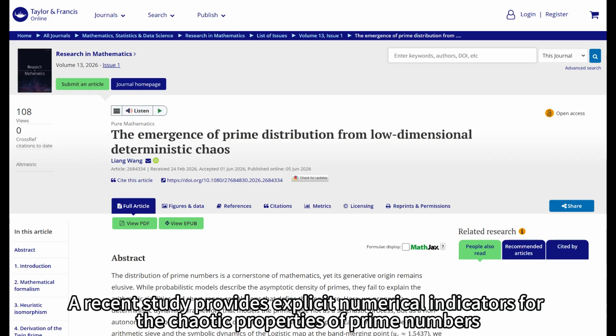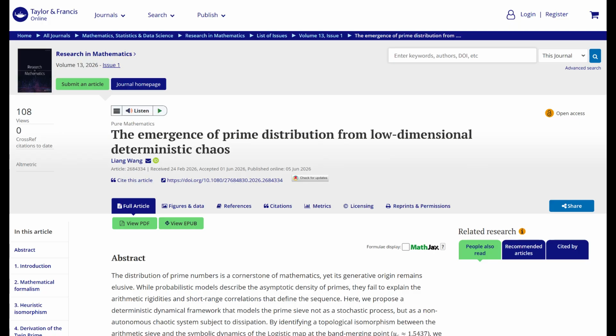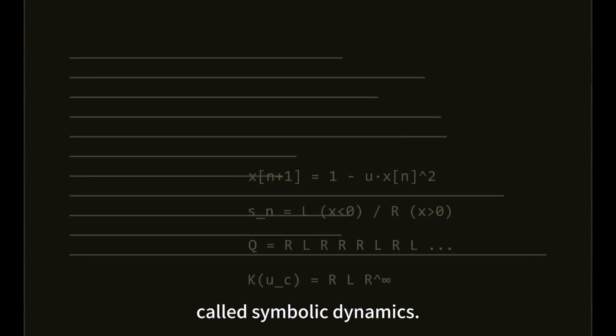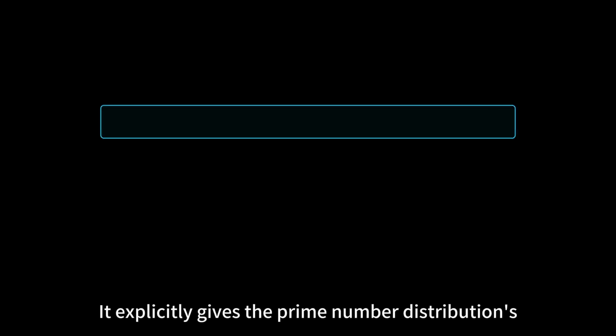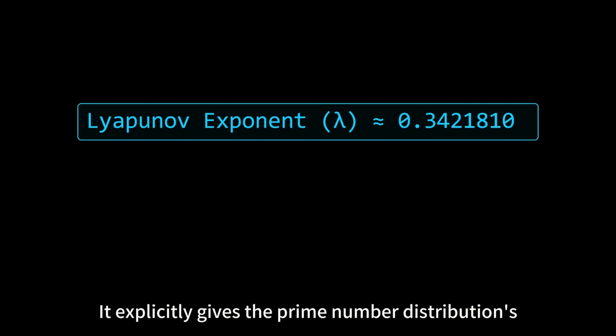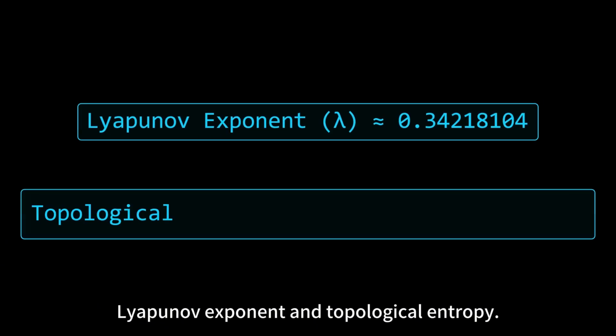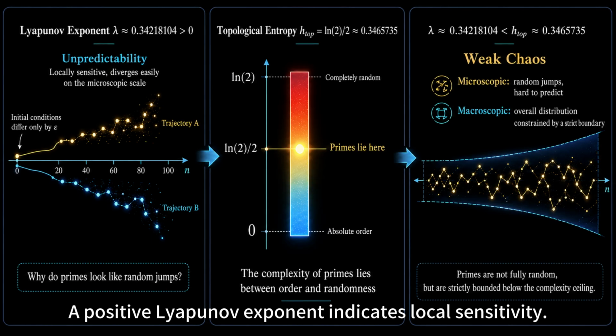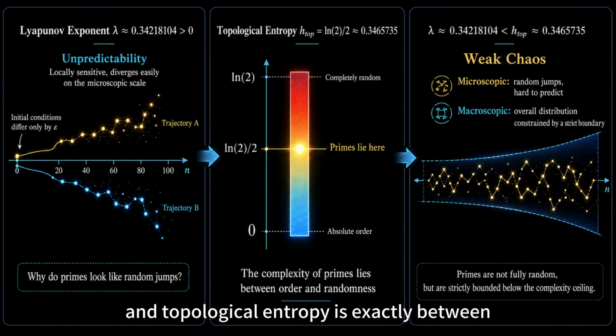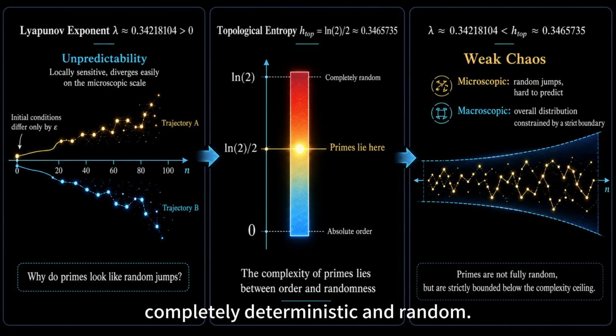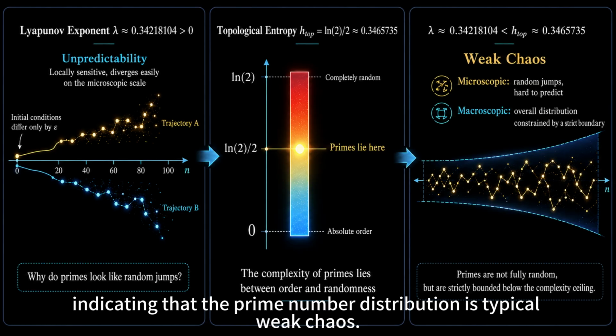A recent study provides explicit numerical indicators for the chaotic properties of prime numbers. This study uses a method called symbolic dynamics. It explicitly gives the prime number distribution's Lyapunov exponent and topological entropy. A positive Lyapunov exponent indicates local sensitivity, and topological entropy is exactly between completely deterministic and random, indicating that the prime number distribution is typical weak chaos.